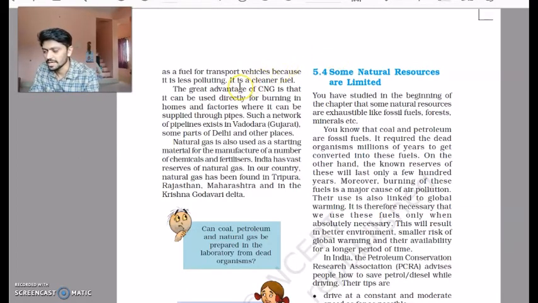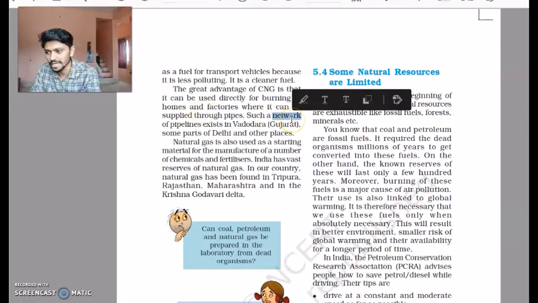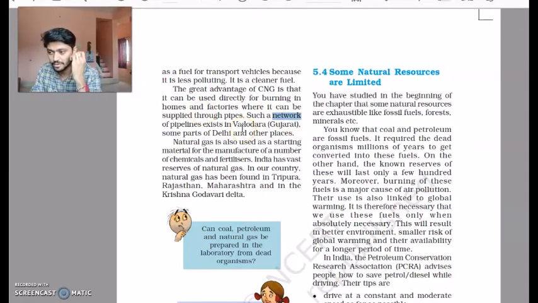So the advantage again is it is easily available. It can be applied to homes or factories using pipelines. As you can see, the network is very wide in Gujarat, at places like Vadodara.